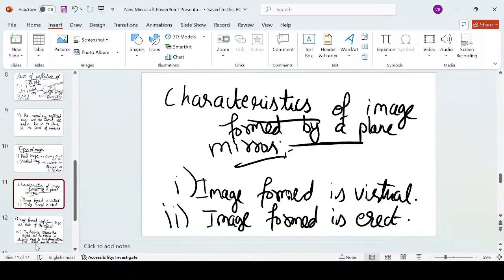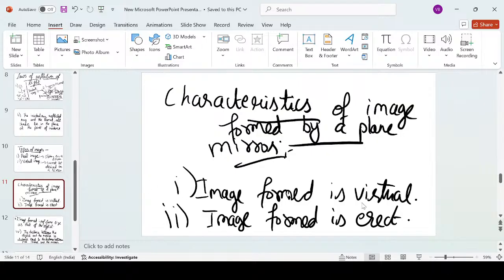Why so? Because the plane mirror is the one such reflecting surface which we generally consider to show regular reflection. It's an ideal condition we are considering. And we are using plane mirrors very often every now and then in our daily life. That's why we should know what type of image is formed in a plane mirror. So there are five basic characteristics of the image formed by a plane mirror. What is the first characteristic?